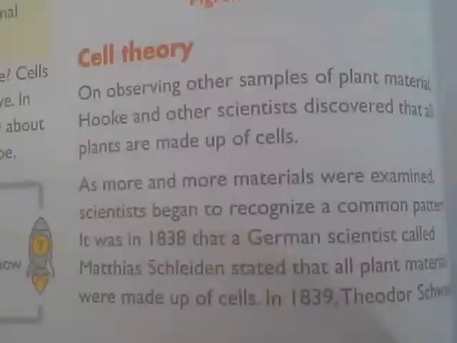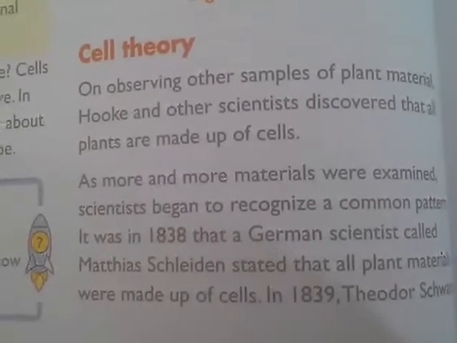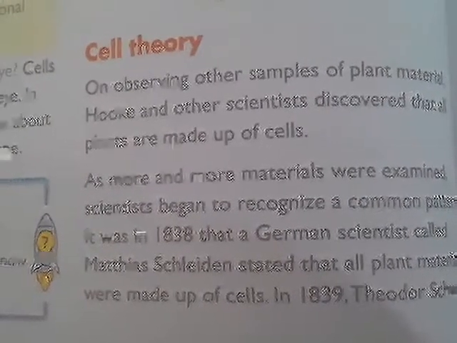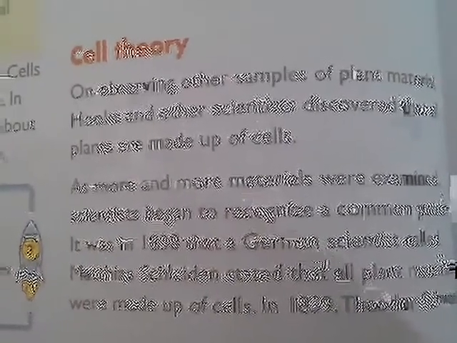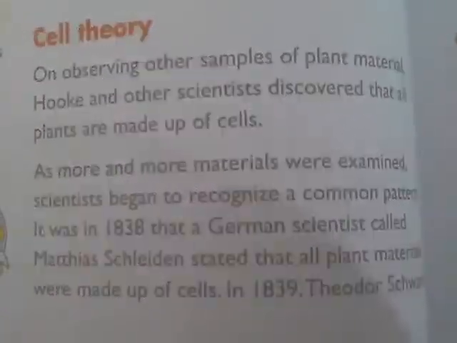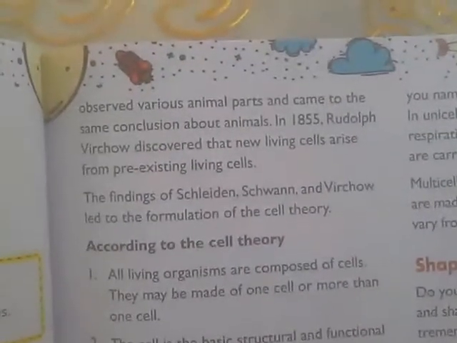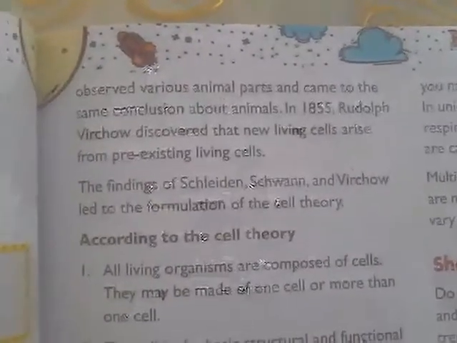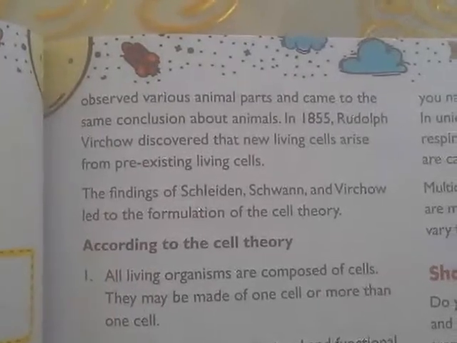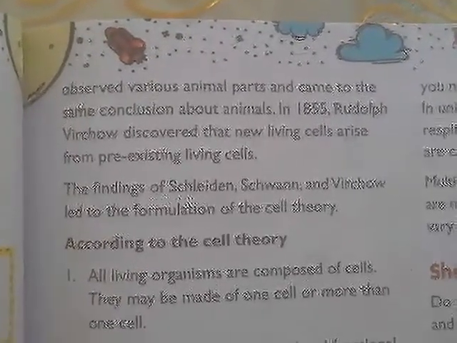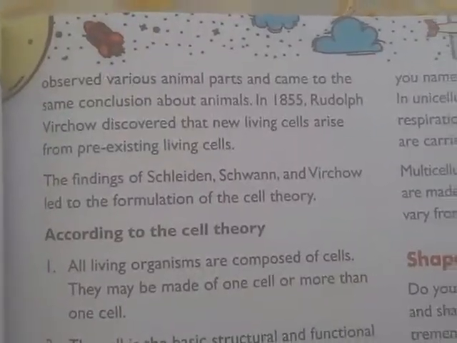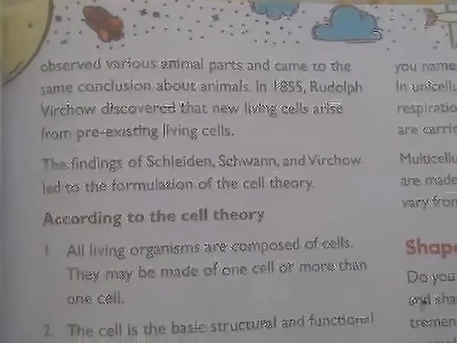In 1838, a German scientist, Matthias Schleiden, stated that all plants are made out of cells. Then in 1839, Theodor Schwann said that not only plants but also animals have those structures within them. And in 1855, Rudolf Virchow discovered that new living cells arise from pre-existing cells.